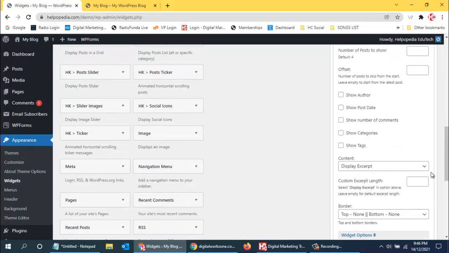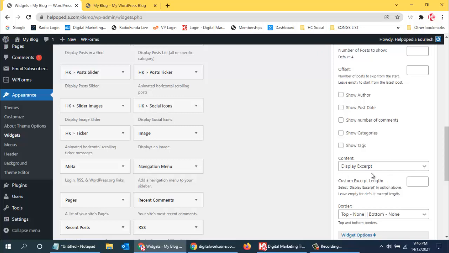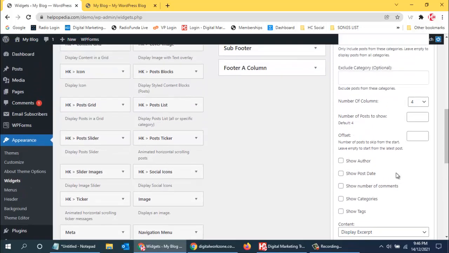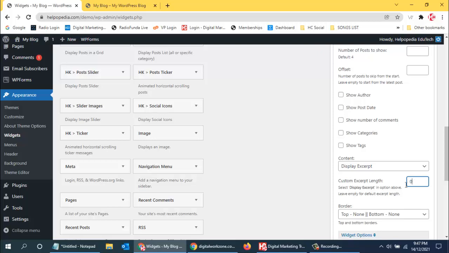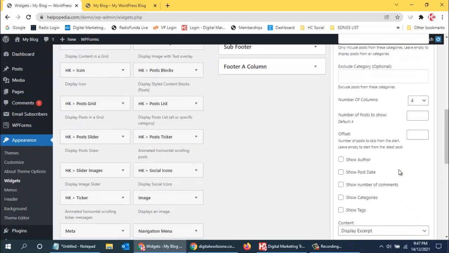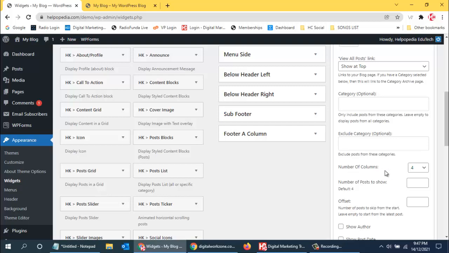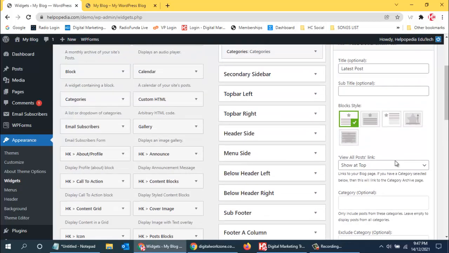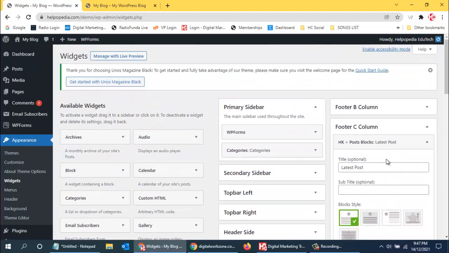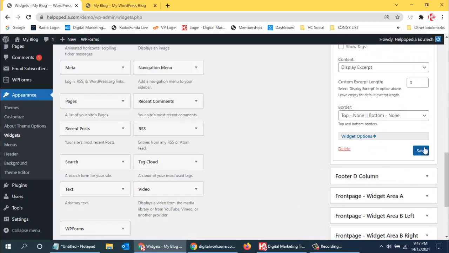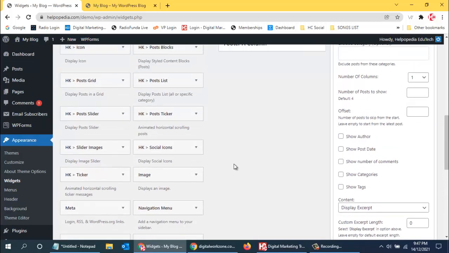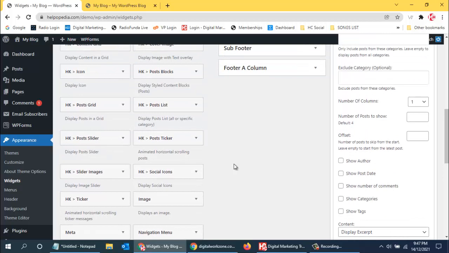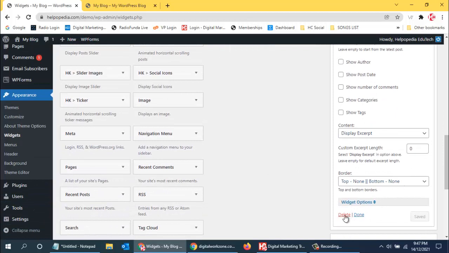Display excerpt, no, length 0, number of columns 4, 1. Okay, or else the best option would be to use a post list, but let us see how this looks.